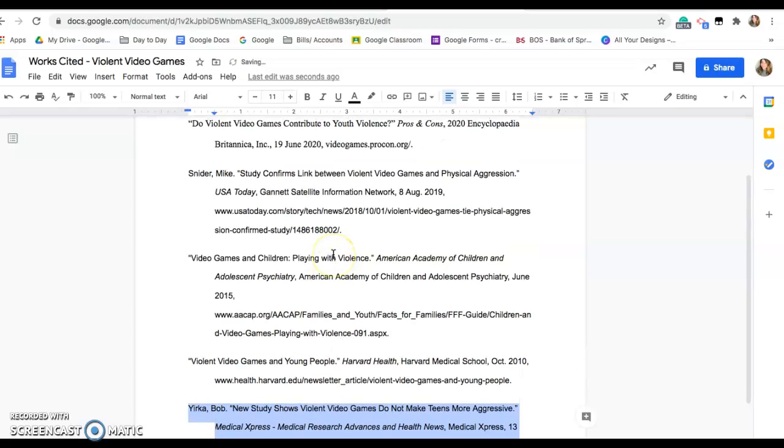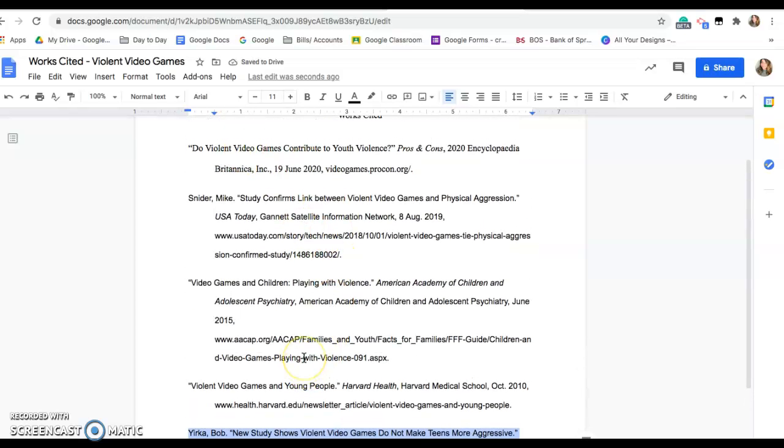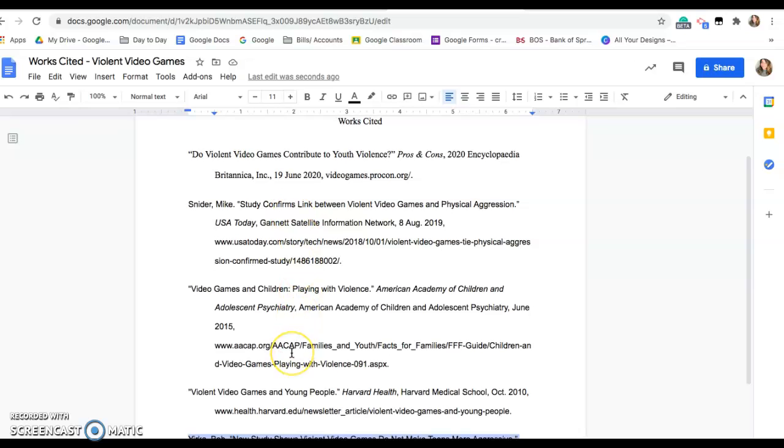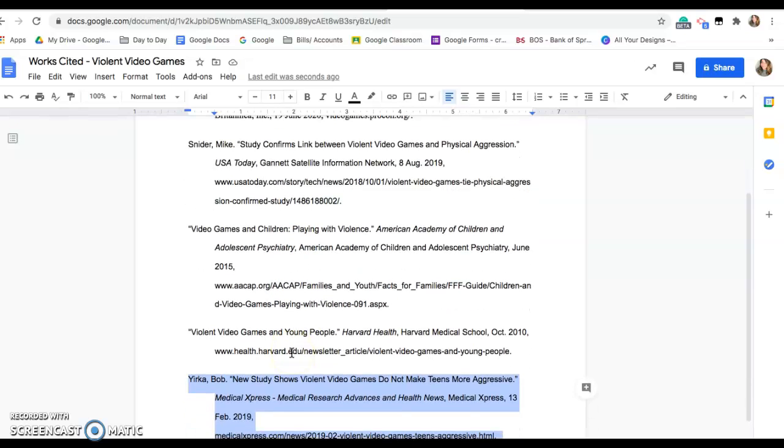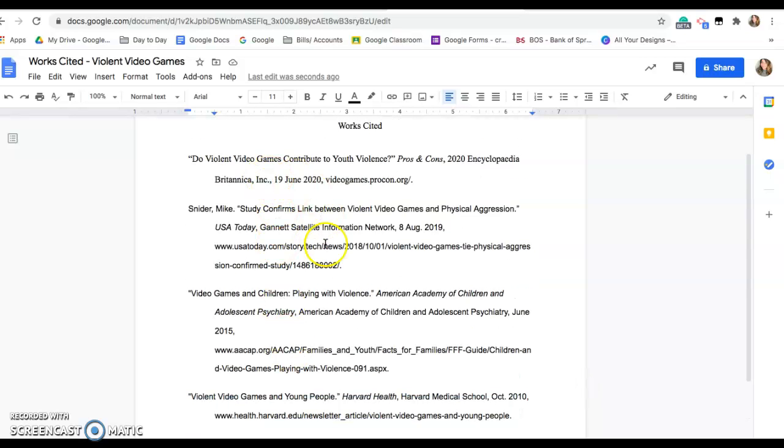But the couple that you have, they need to be in alphabetical order. If you just have one article, fine. I did not have a limit to how many or a minimum that you had to use. You just have to make sure this is formatted. So now I have it.